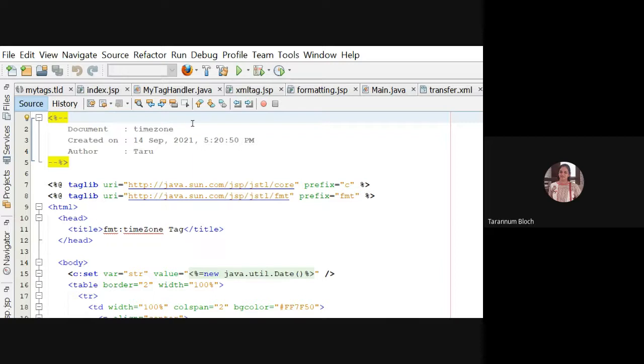Now, as I told you, FMT provides the format for numbers, dates, times, and messages. Messages we saw with the resource bundle. Number formatting we saw with maximum fraction digits, percentage, and maximum integer digits or integer only. All those you can set. Similarly, when you have date and time, you can format it and use that value in a different time zone.